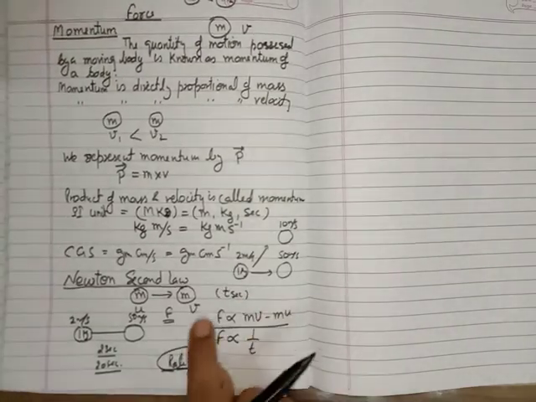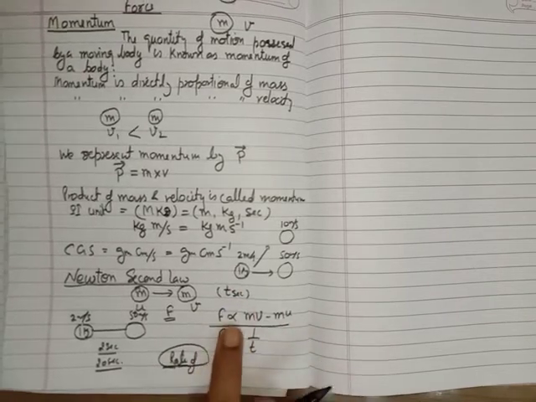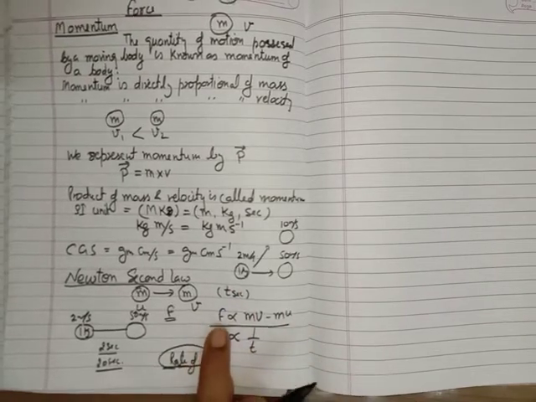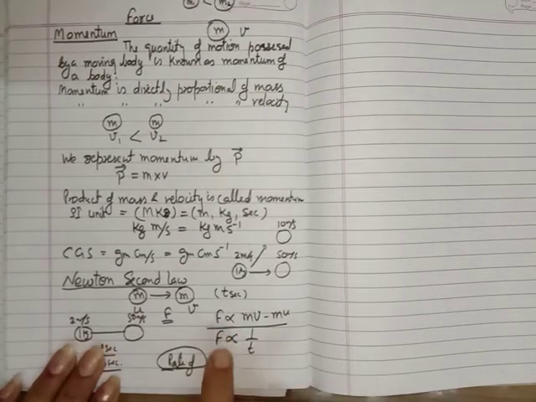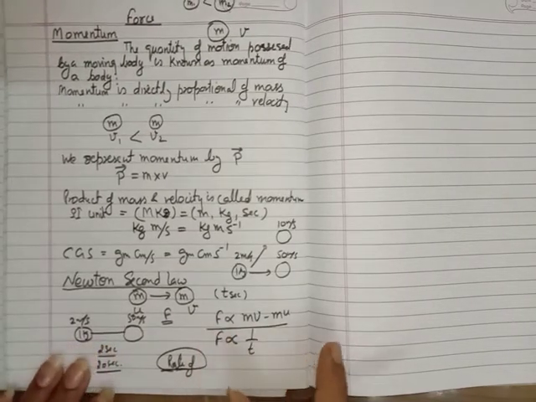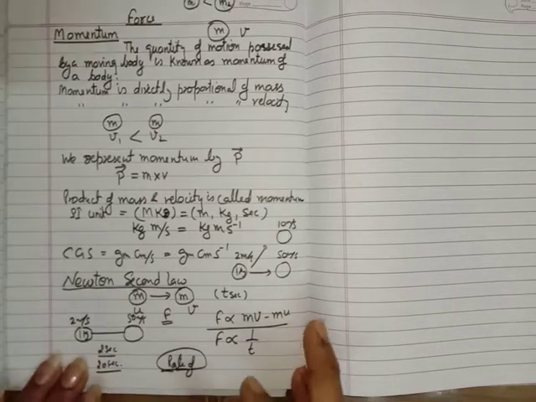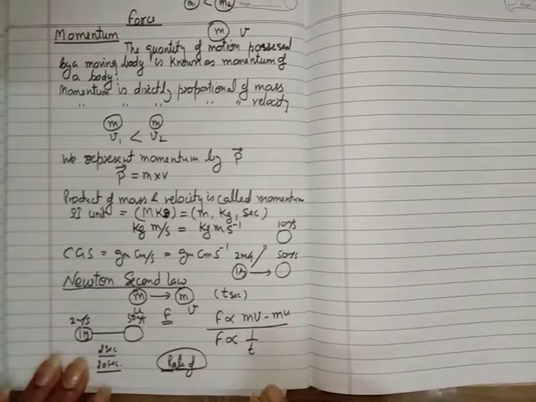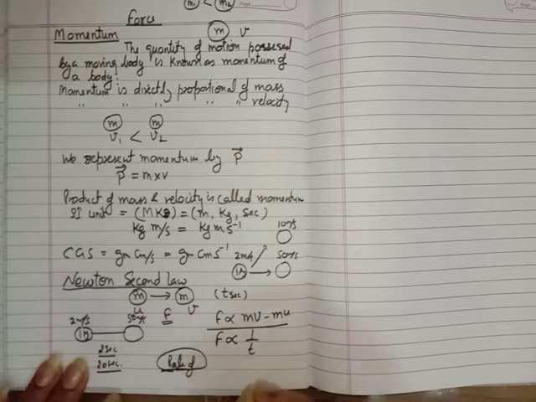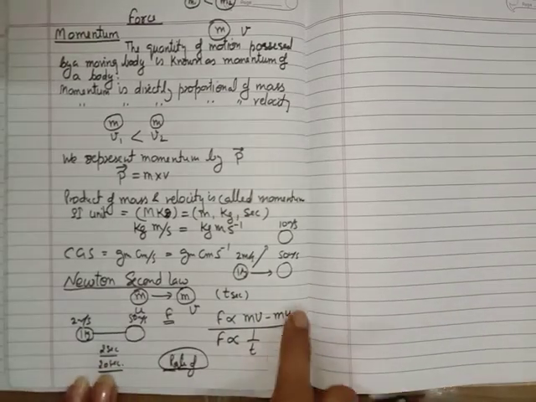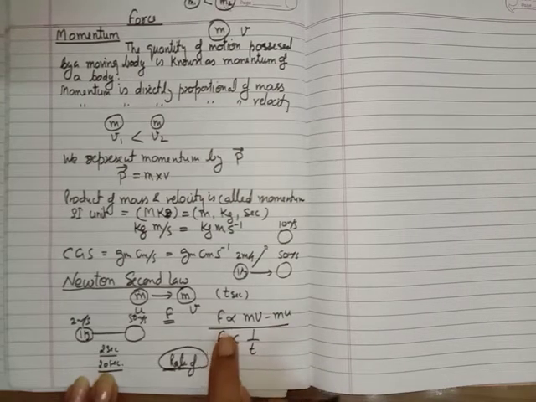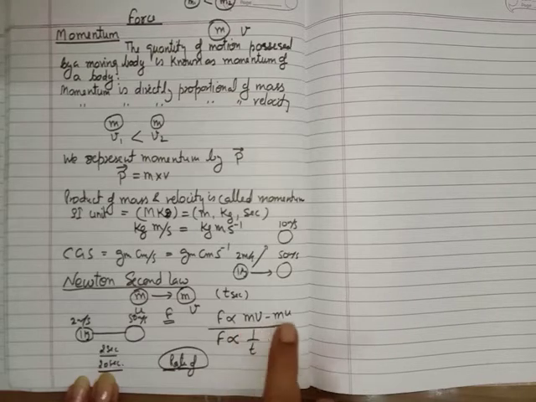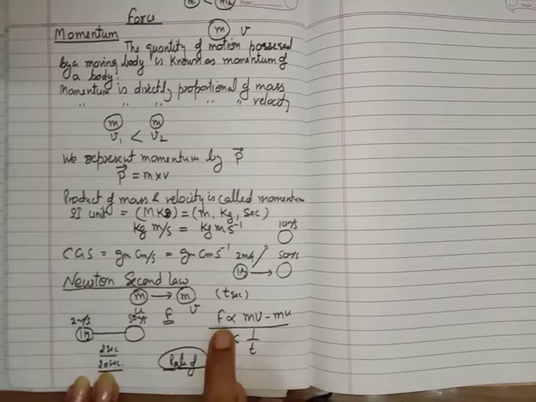The rate of change of momentum of a body is directly proportional to the unbalanced force acting over it. Why is this unbalanced force? Because we know that balanced force does not change the velocity of a body. It will not give acceleration to the body. So if you want to change the velocity, you have to apply unbalanced force over it. So the rate of change of momentum is directly proportional to the unbalanced force acting on the body, and the change in momentum takes place in the direction of the unbalanced force.